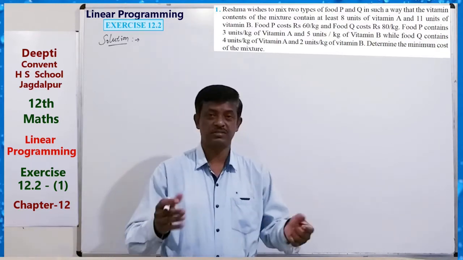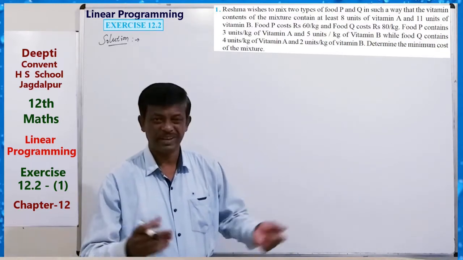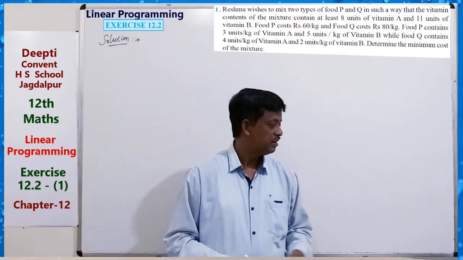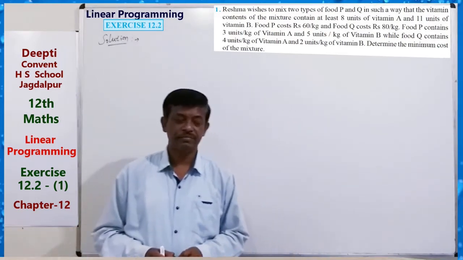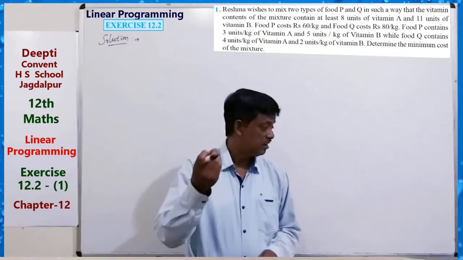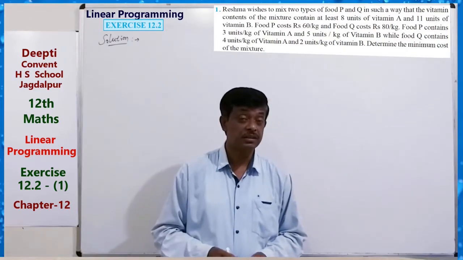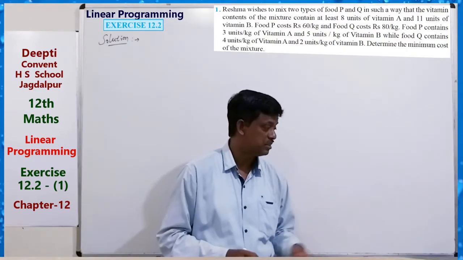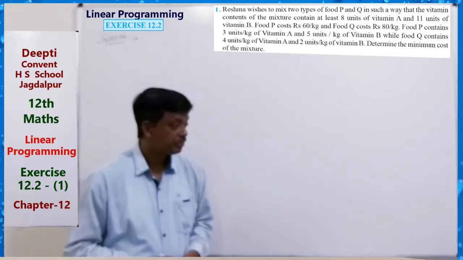She wants to mix these foods and make a diet. For that, the costs of the foods are given, and the minimum requirement is also given.